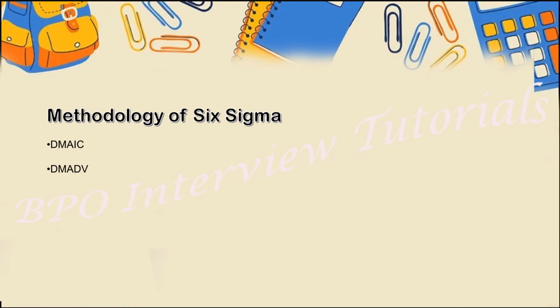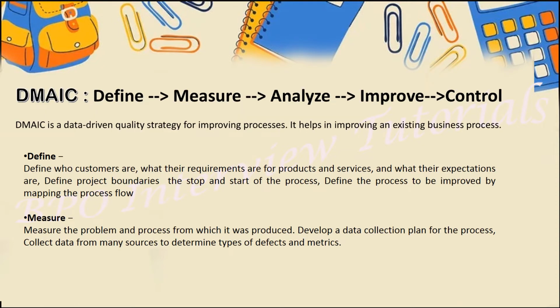A concept which is regards to the methodology of Six Sigma. So guys, there are two methodologies basically. The one is DMAIC and second is DMADV. And we do also have one more, but which is rarely used, that is DFSS. So guys, we will be covering one by one today. So let's start with the first methodology, which is DMAIC.